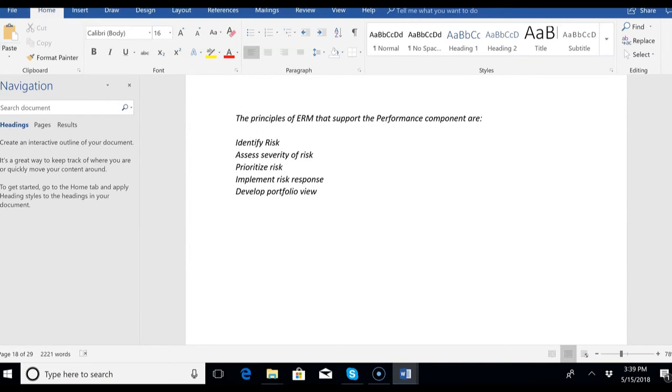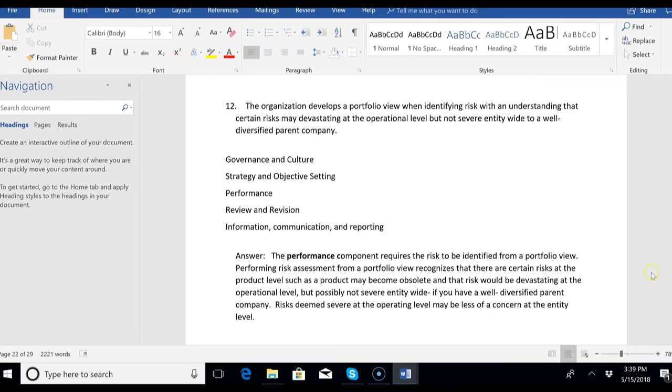But what does it mean to have a portfolio view? So the organization develops a portfolio view when identifying risk with an understanding that certain risks may be devastating at the operational level, but not severe entity-wide as long as it's a well-diversified parent company. That's what taking a portfolio view means. You're looking at the whole portfolio. You're saying one product or one division or one geographic area, we might lose it, and that would be devastating to the people who work in that division.